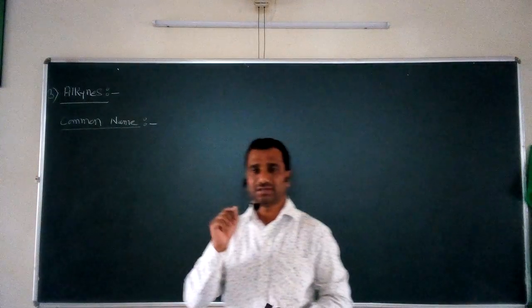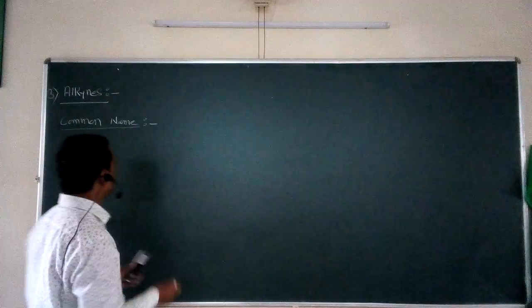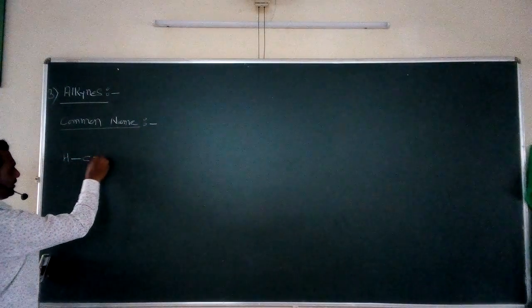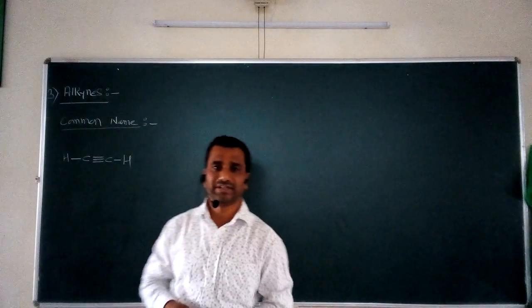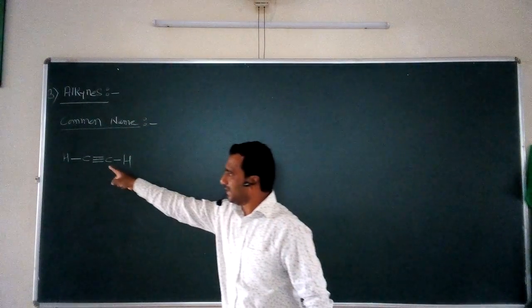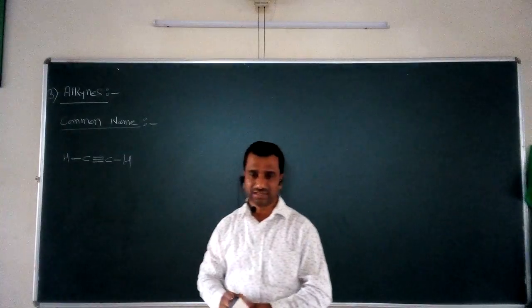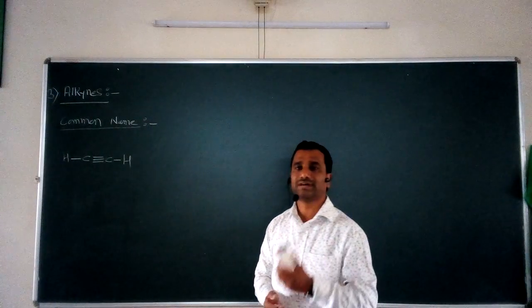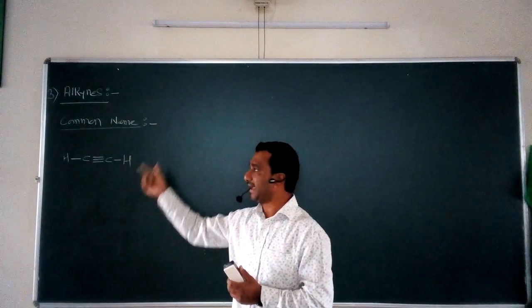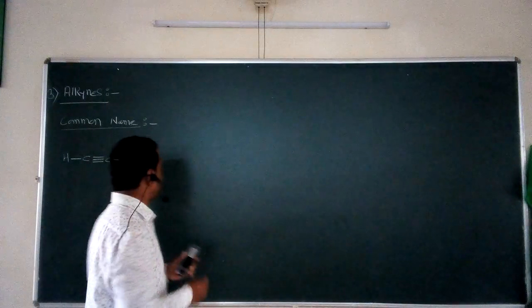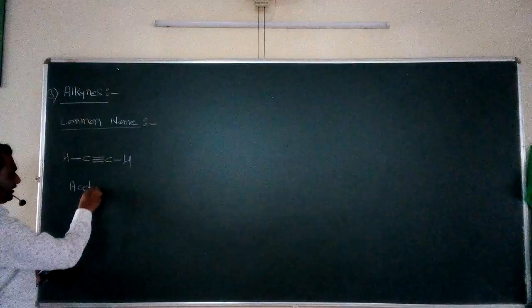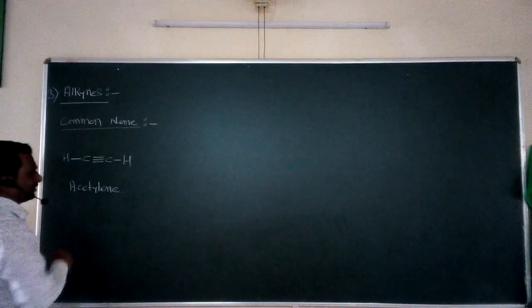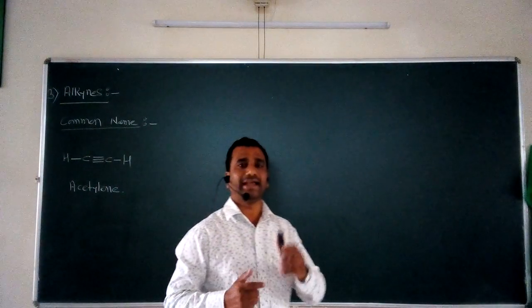So the first starting example of this compound is H single bond C triple bond C single bond H. Now what is the name of this compound? No doubt this is an alkyne, but according to the common name system, this compound is called acetylene. So this is the first example of the alkyne family, acetylene.